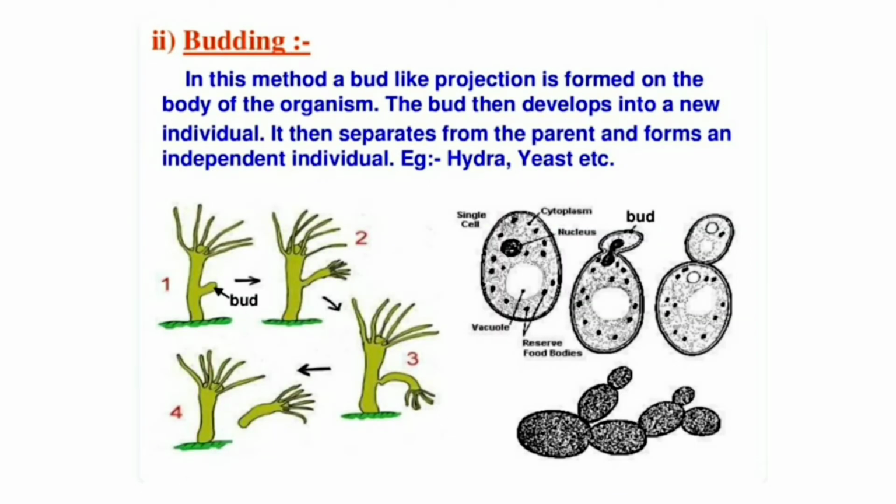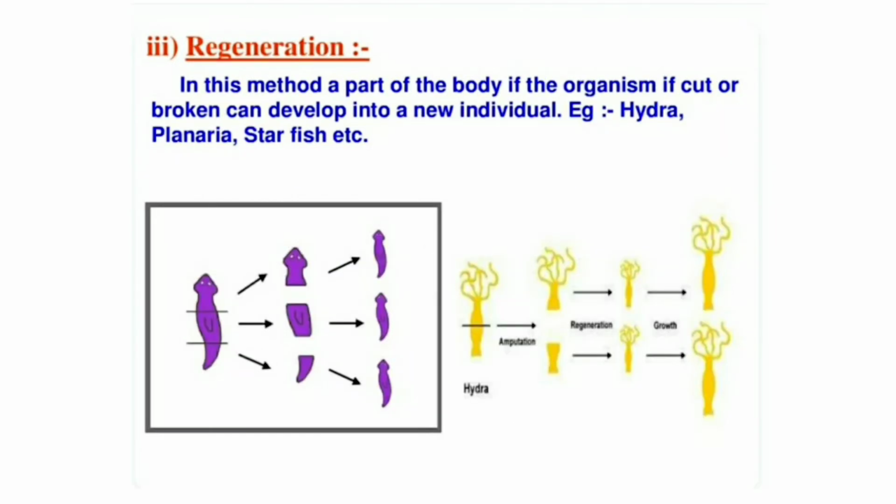Budding. In this method, a bud-like projection is formed on the body of the organism. The bud then develops into a new individual. It then separates from the parent and forms an independent individual. Example, Hydra, yeast. Regeneration. In this method, a part of the body, if the organism is cut or broken, can develop into a new individual. Example, Hydra, Planaria, starfish, etc.